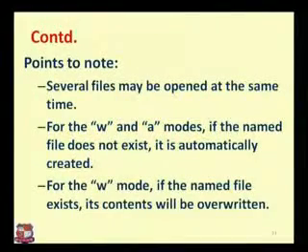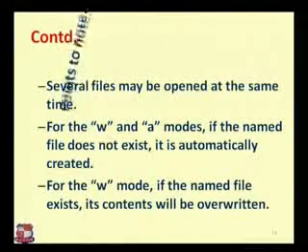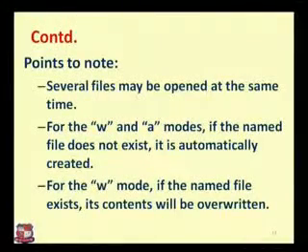Then there are some very important points. Several files may be opened at the same time. For the W and A modes, if the named file does not exist, it is automatically created, which I was explaining earlier: when we are using a particular file name and that file has not been created, the compiler will automatically create the file and open it.